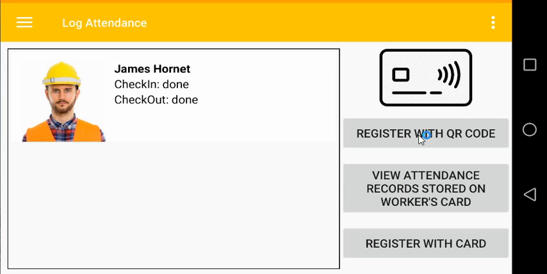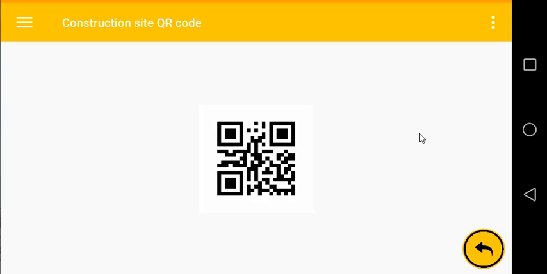You can say that the worker is going to register his attendance with the QR code and with his smartphone. In that case, the foreman simply needs to show the QR code to the worker, and the worker with the worker app simply informs the platform that he's logging into the construction site.